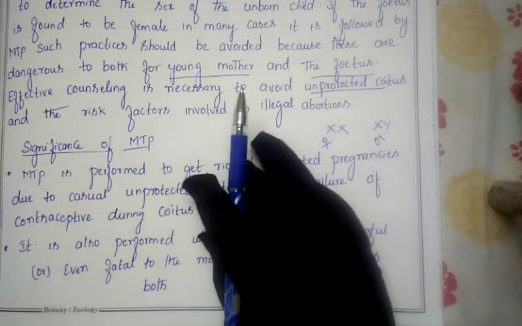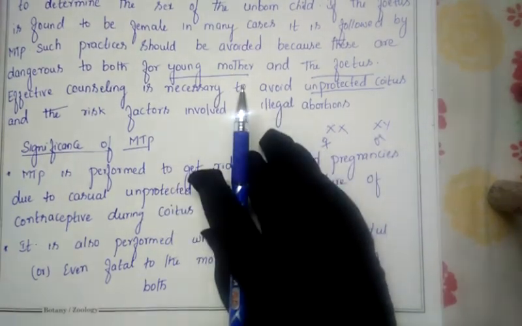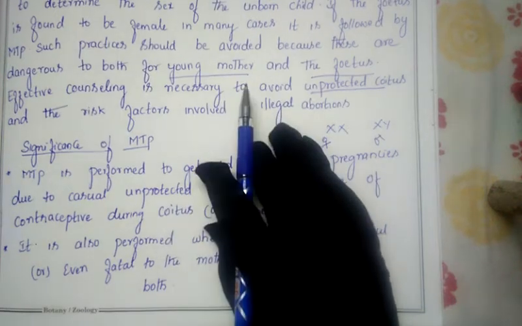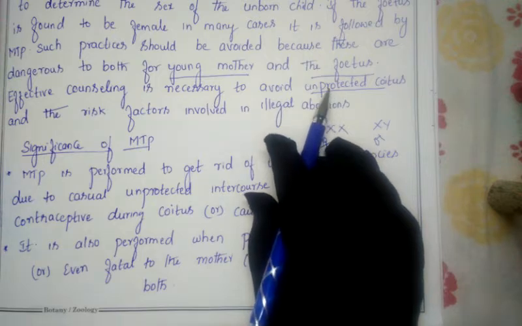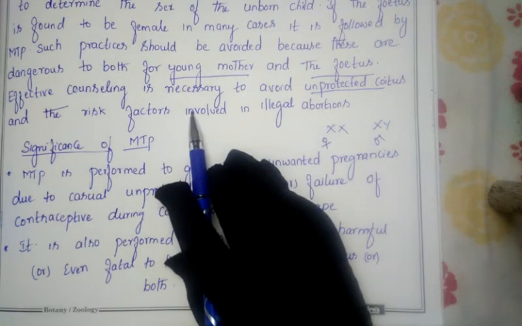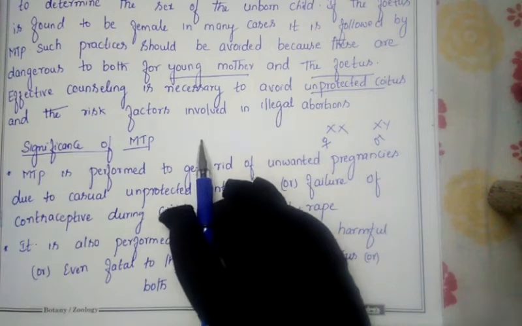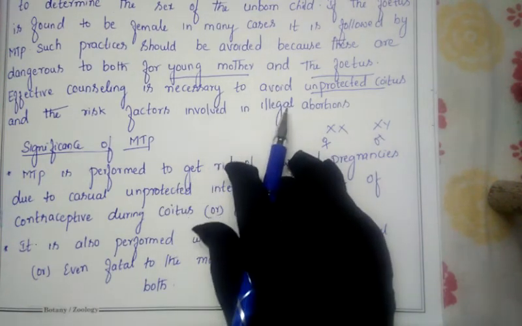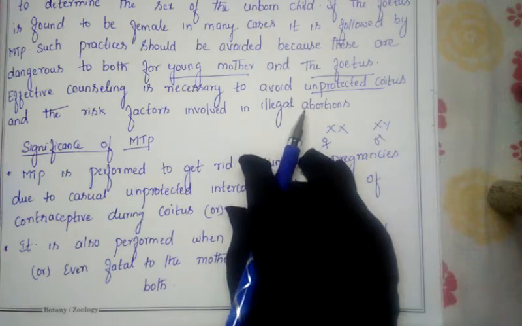We have to give them the knowledge to avoid unwanted pregnancies and later abortion. At the time of intercourse they have to use one of the contraceptive methods, so that we can avoid unprotected pregnancy and MTP or abortion. There is a risk factor involved in illegal abortion, so we should avoid illegal abortion.